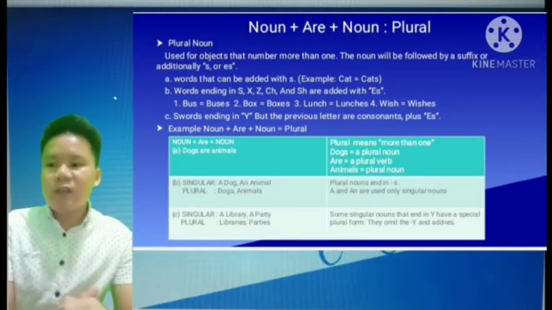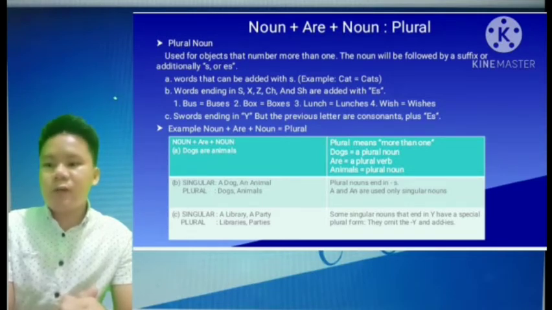B. Singular, plural. Singular, for example, dog, an animal. Plural, dogs, animals. Plural nouns end in s. A and an are used only with singular nouns.